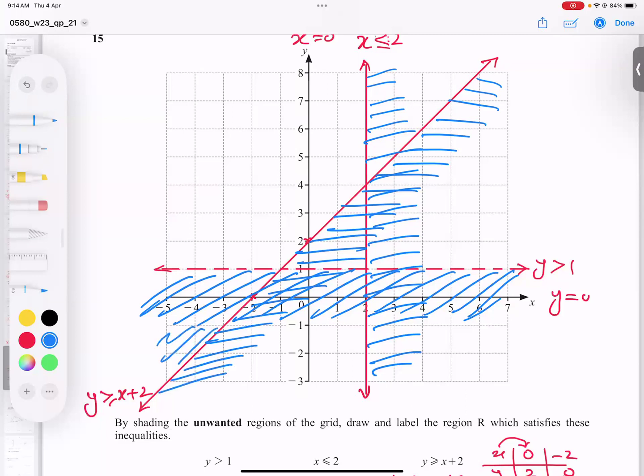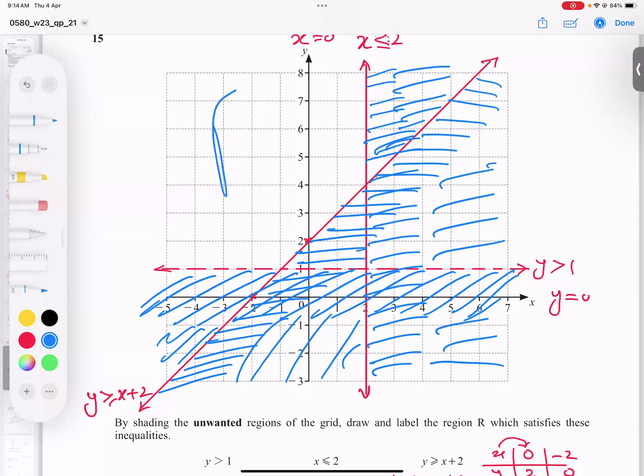And this is already done. This is already done. So you know, this is all gone. So this is even, this is also gone. Nothing is there. So this is our answer.